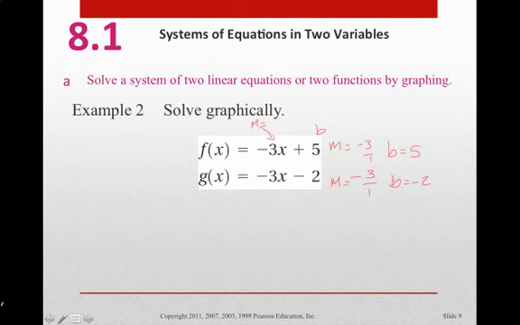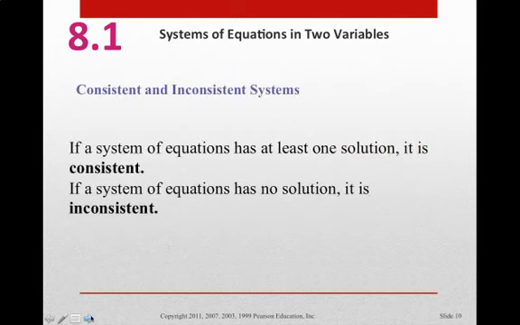Now, what do we know for certain about these two equations? Well, we know from the last section that we worked with that these two equations have the same slope but different y-intercepts. So that means that these two equations, f of x and g of x, are parallel lines. That is the notation for parallel. So these two lines are parallel, and that means they will not have a common place where they cross each other. So graphically, we already know that there is no common solution for the two of these.